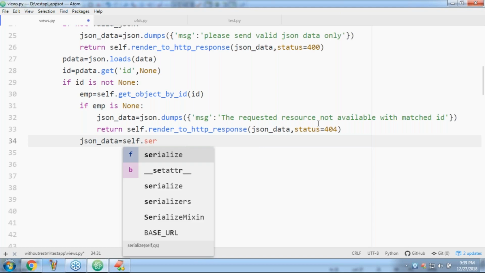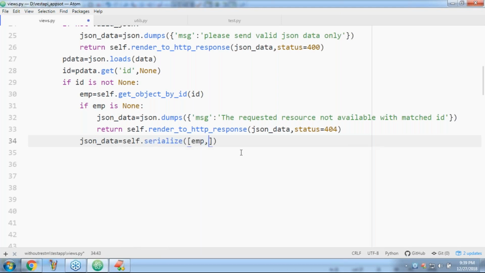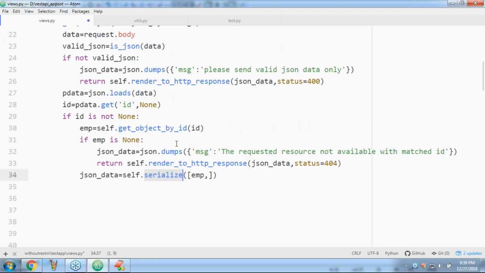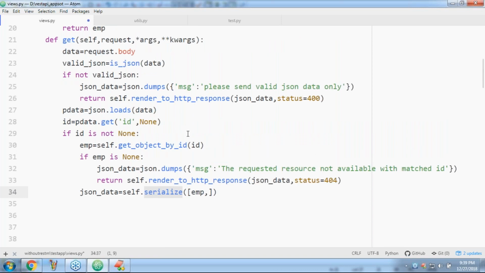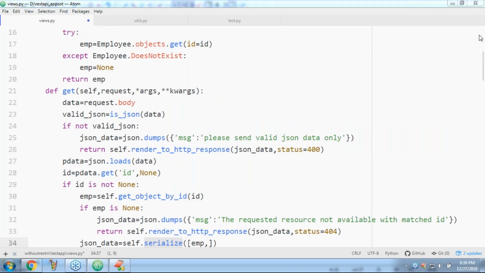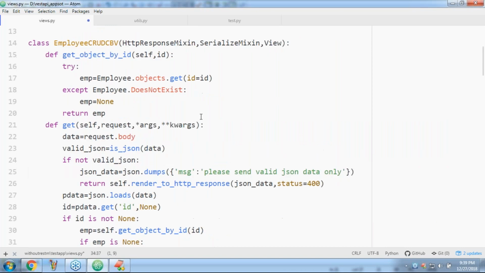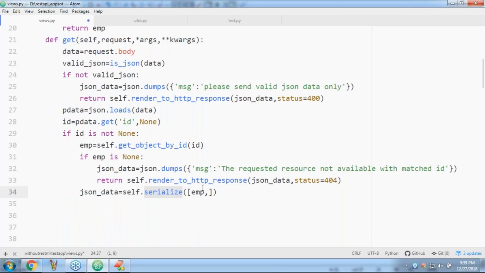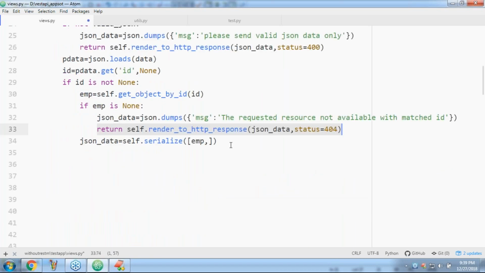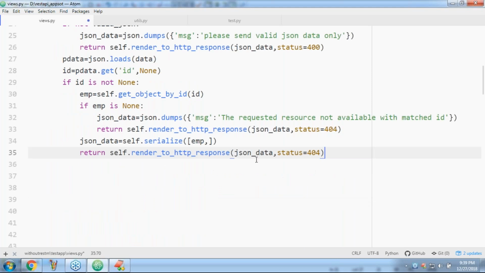Have you remembered? Somewhere I wrote this serialize mixin. From the mixin, we convert this into JSON data. Now just return that JSON data to the partner application. That's all.